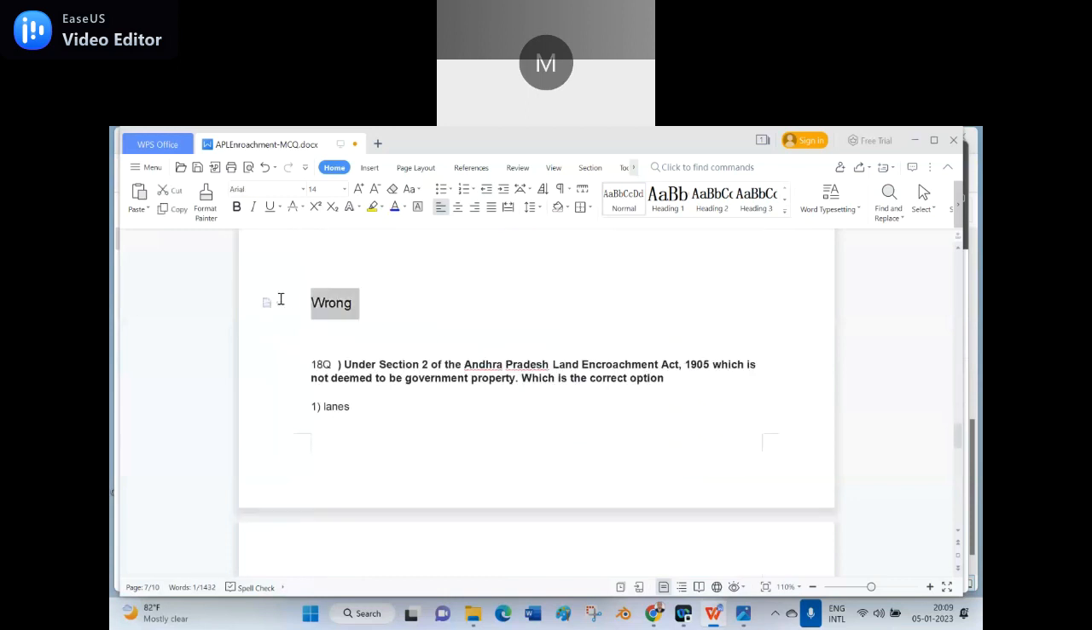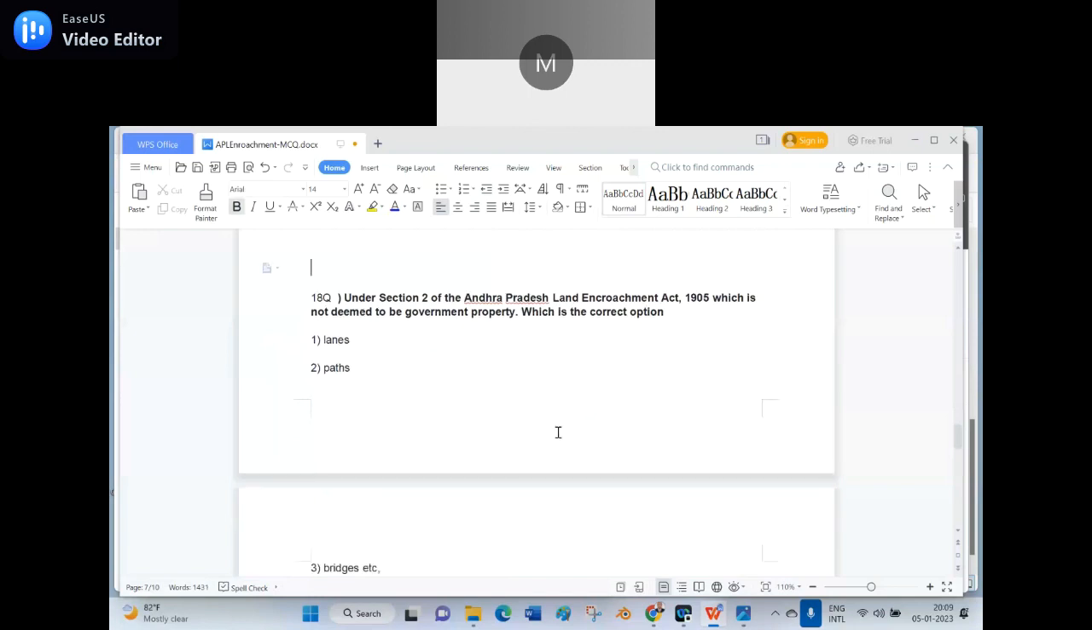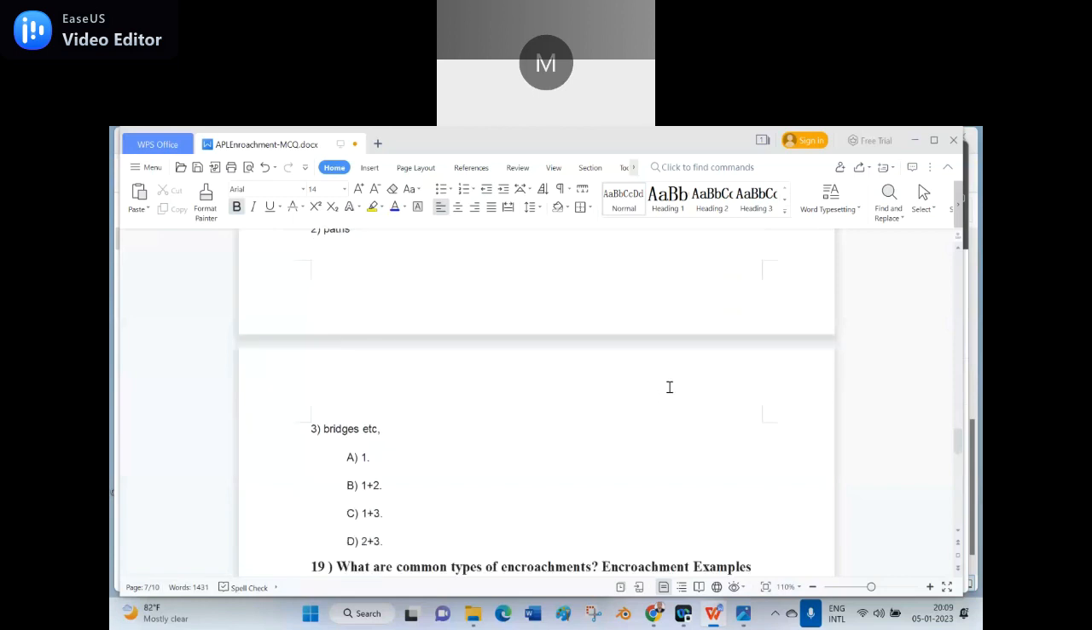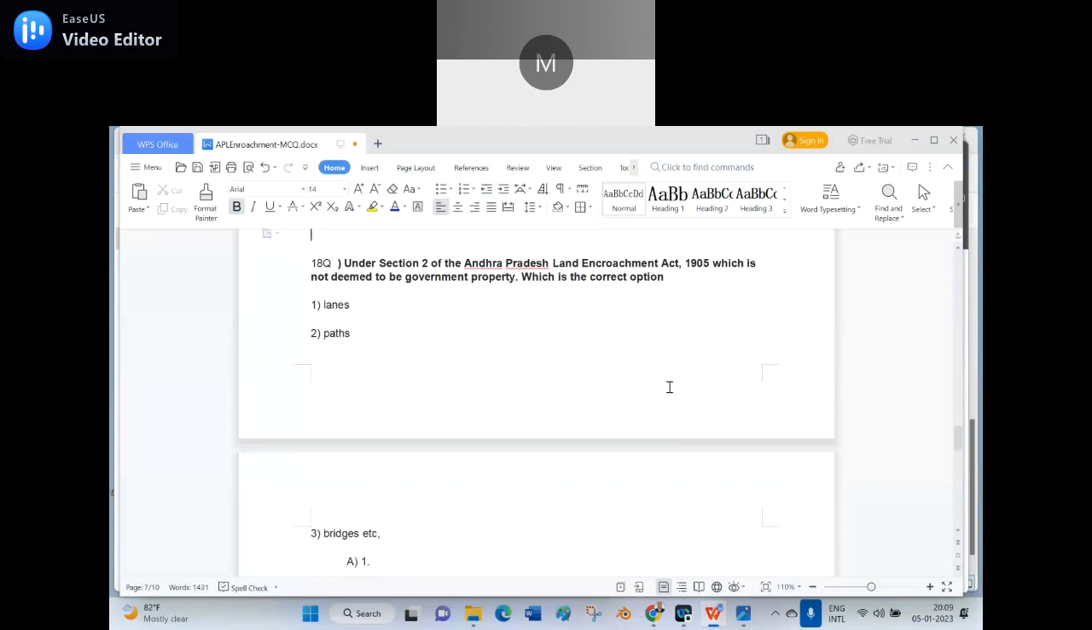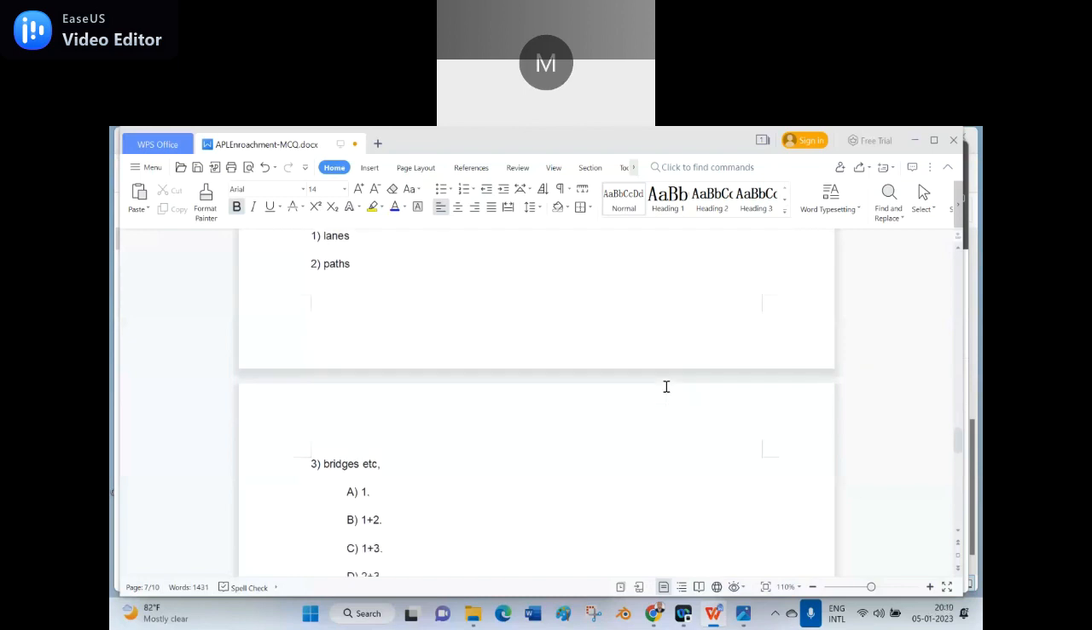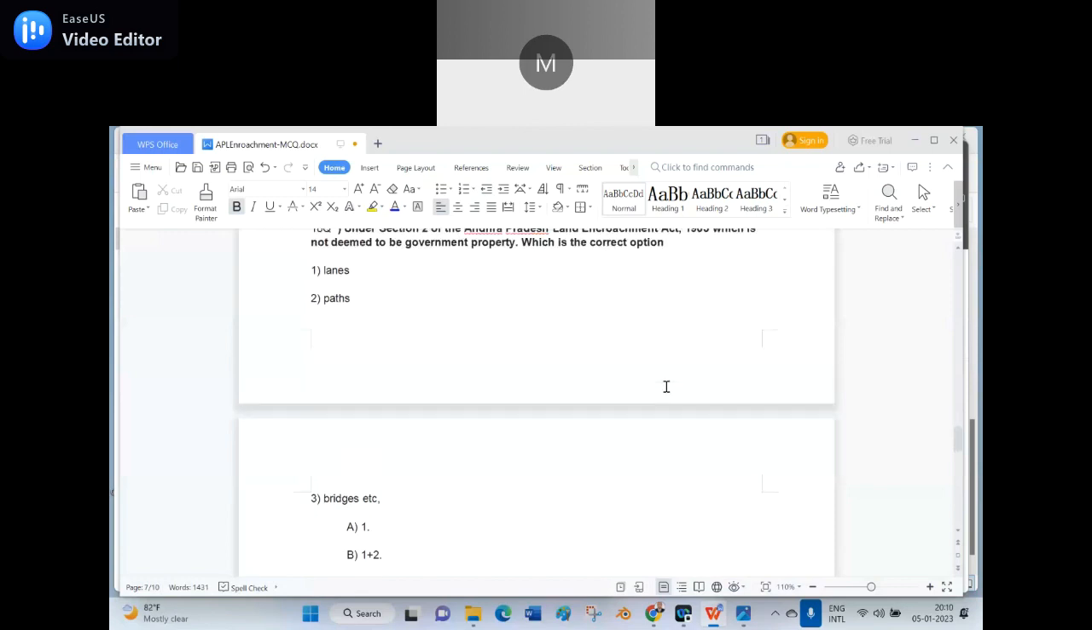Now, of course, I don't know what wrong I wrote here. 18th question. Under section 2 of the Andhra Pradesh Land Encroachment Act 1905, which is not deemed to be government property? 1, lanes, 2, paths, 3, bridges. Options: A 1, B 1 plus 2, C 1 plus 3, D 2 plus 3. If you happen to see section 2, clearly something is missing over there. Which one is the right option? Option B, 1 plus 2.